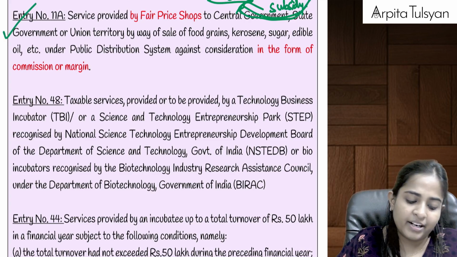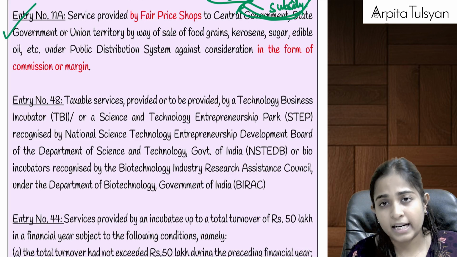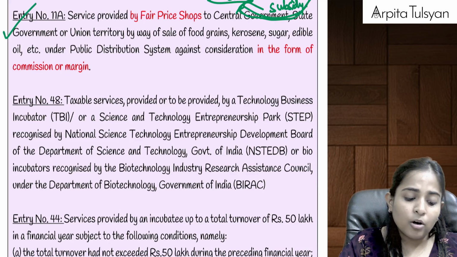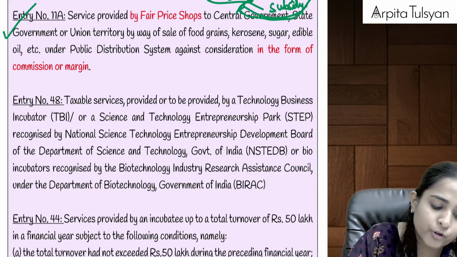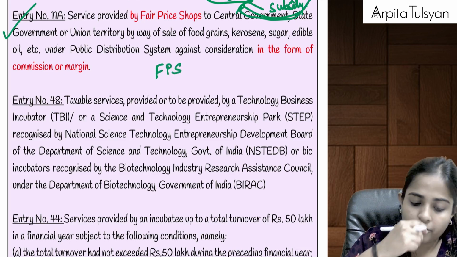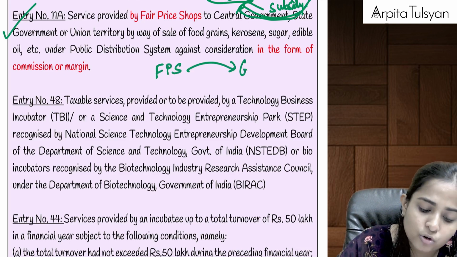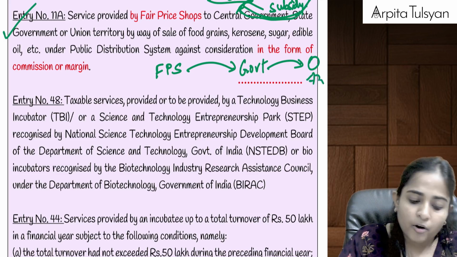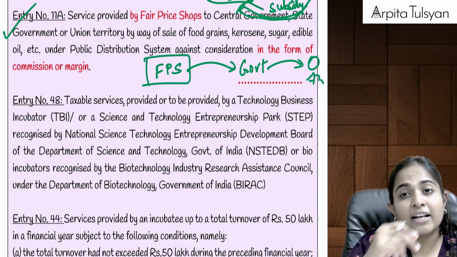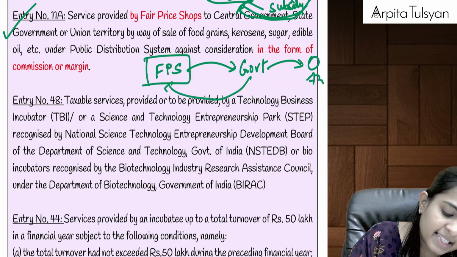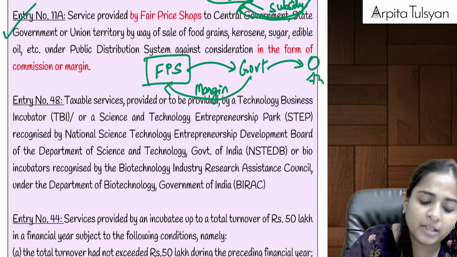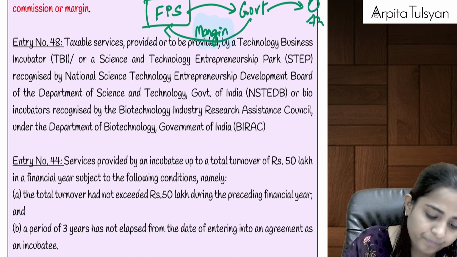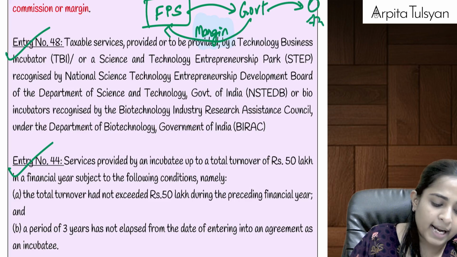What does entry number 11A talk about? There are some ration shops, fair price shops, where you can show your ration card and get goods at a much lower price. So can we say fair price shops are providing services to the government, and the government provides the service to the general public? The fair price shop gives the products at a very discounted price, for which they get some margin or commission from the government. GST is going to be totally exempted on this margin or commission. Right?